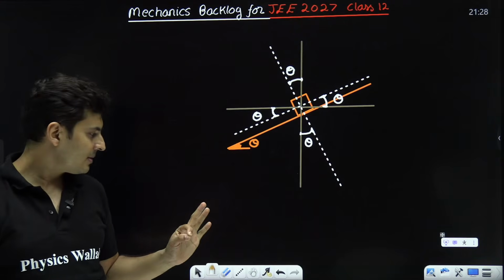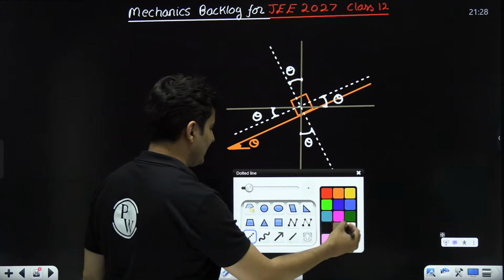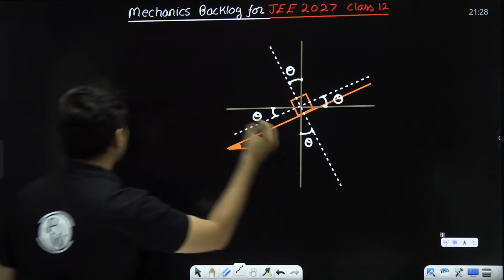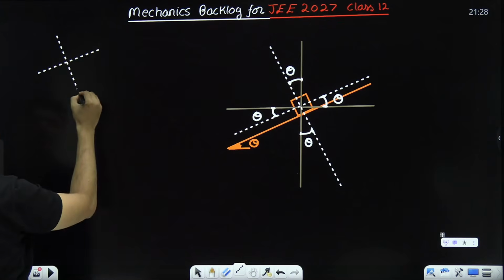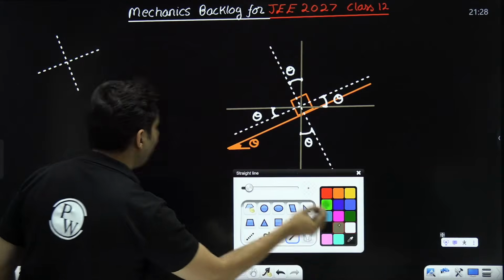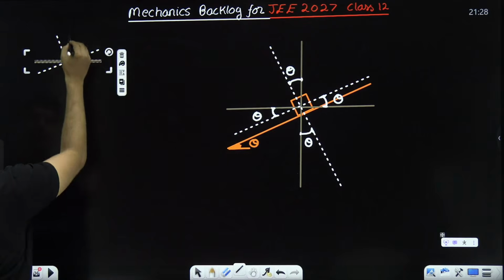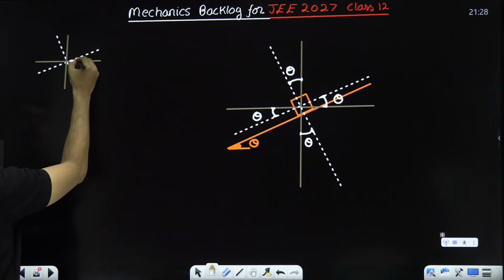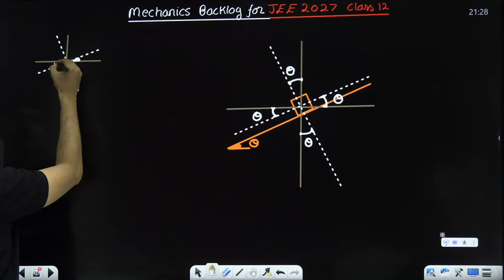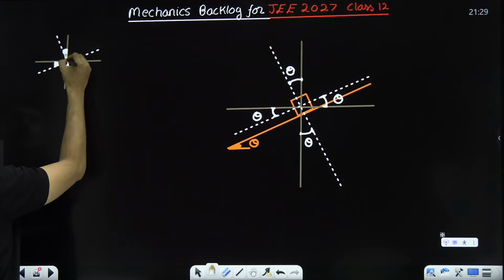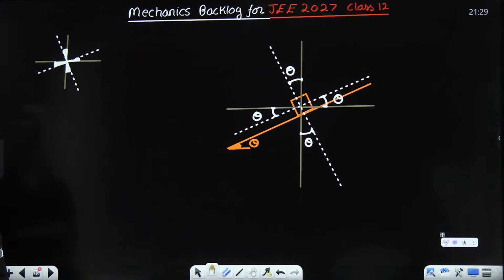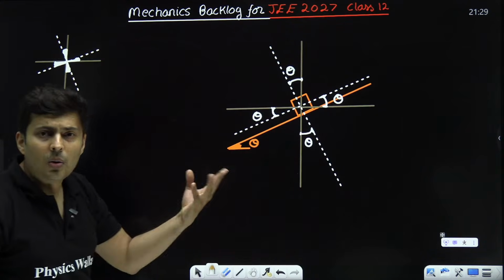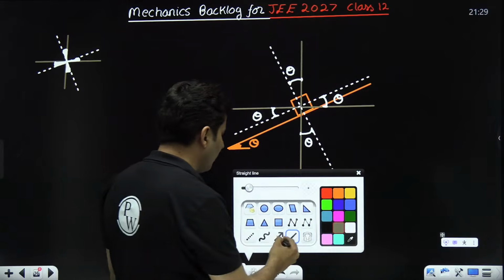Everybody got this? So what am I saying, guys? What did Shreyas Sir say? Shreyas Sir said divide it into 8 regions and automatically you will see all these angles. All these angles are basically equal. Now it becomes very simple to resolve or split anything.